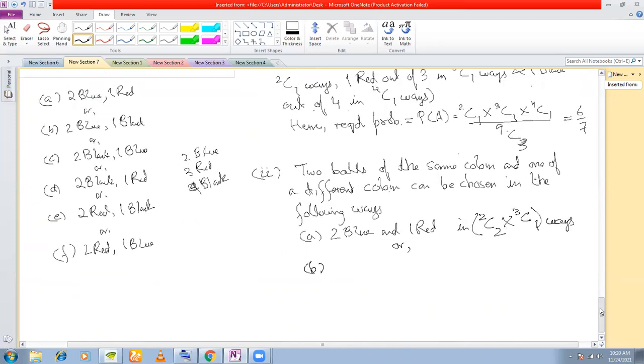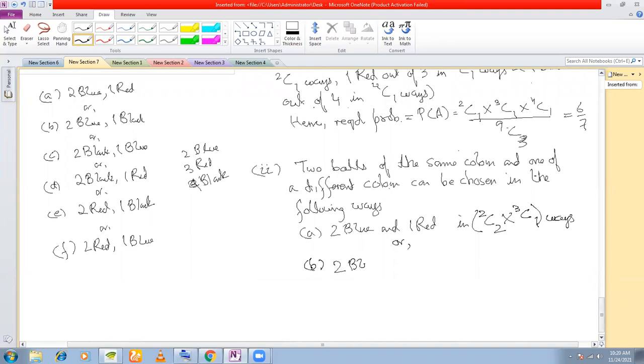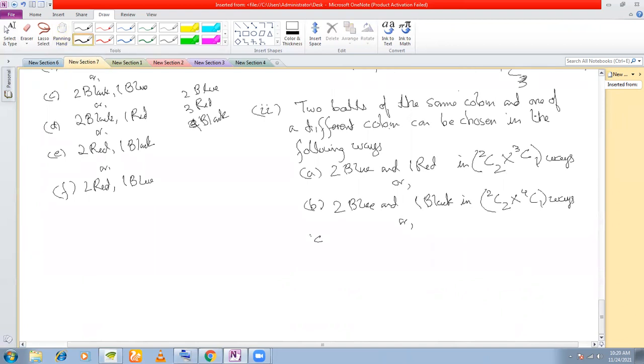Next, what was the next case that we considered here? 2 blue and 1 black. In how many ways? Blue, how many? 2C2 into 4C1. Or the next case is 2 black and 1 blue. 2 black, 4C2 into 2C1.